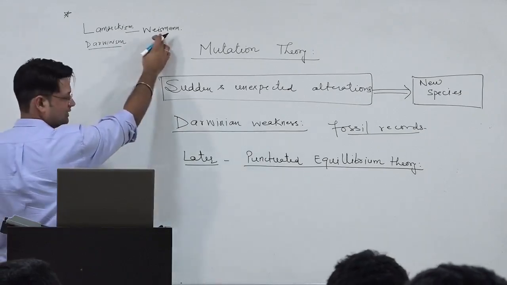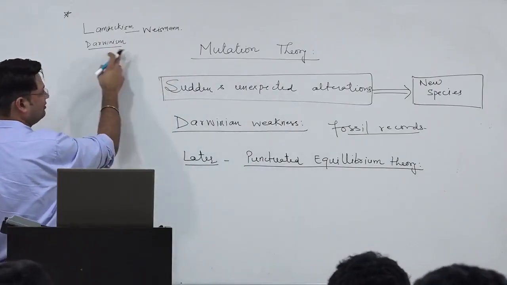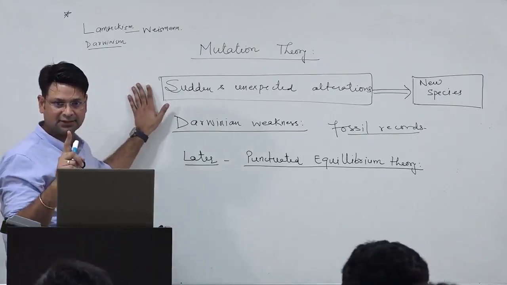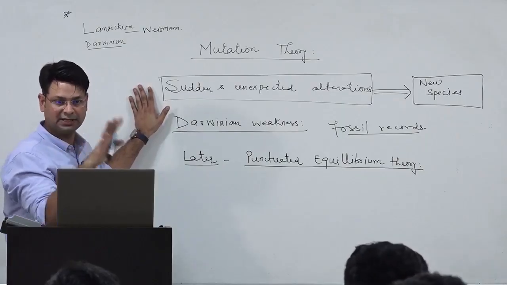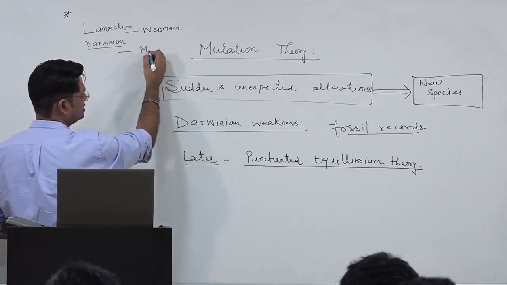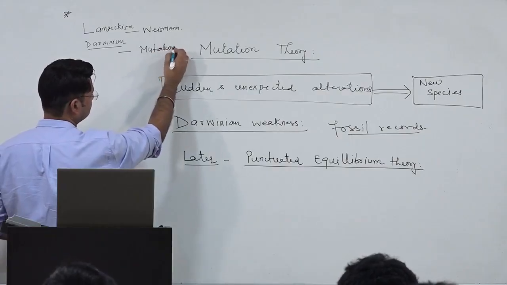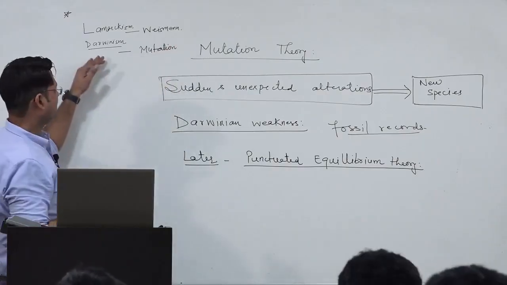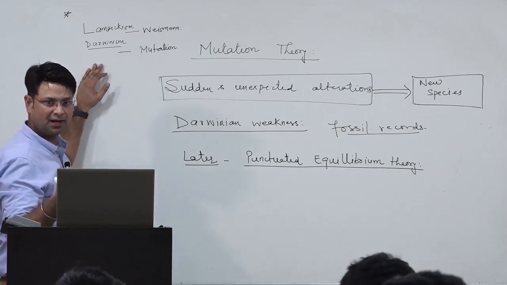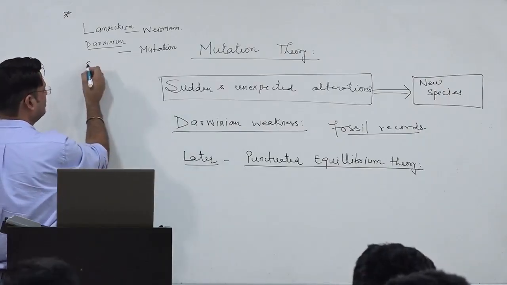I am just giving you the essence of things, that who criticized who, right? So Darwin's theory is in 1883 and in 92 he wrote a book, right? Darwin's hypothesis cannot provide the factors, first thing. Mutation can be one factor for bringing variation. So here you can take the theory of mutation, which is in 1900 something, given by de Vries. Then there were many Neo-Darwinians, like Fisher, Sewall Wright, Haldane, right? They gave this Neo-Darwinism, which was later clubbed with synthetic theory.